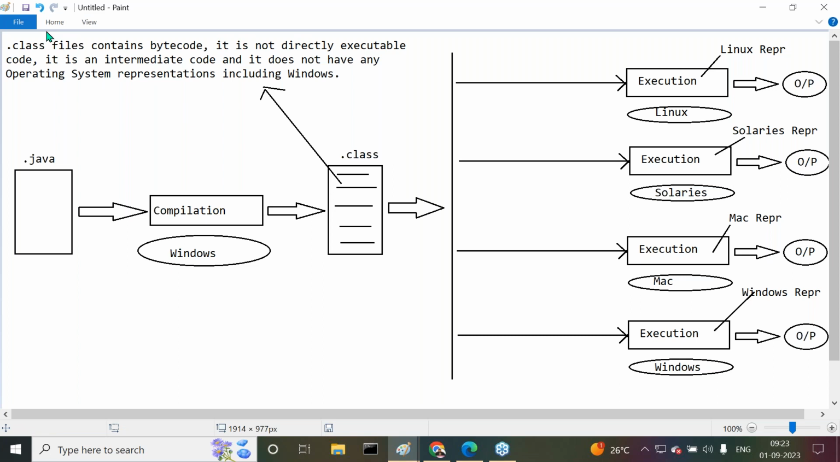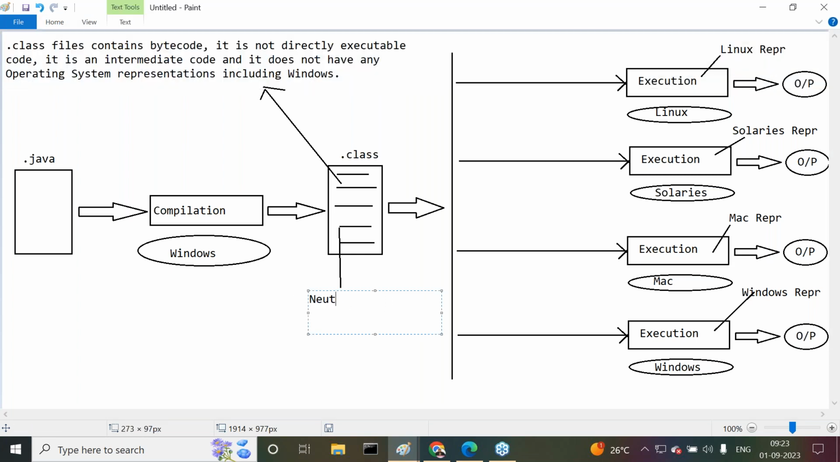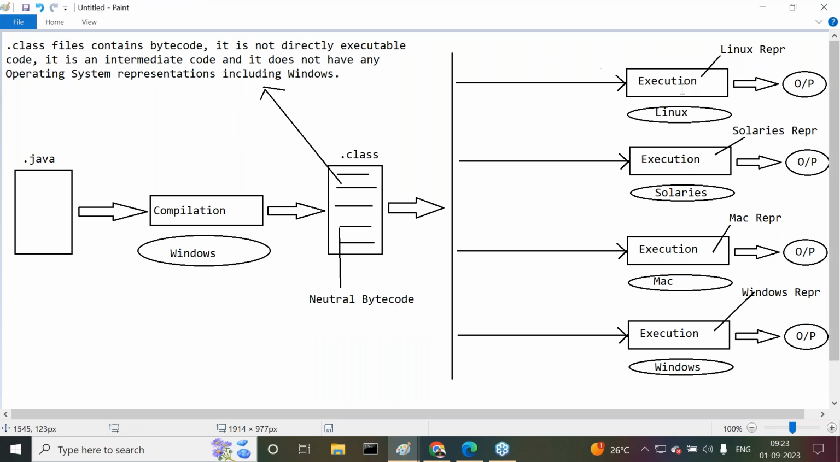Here we are providing what representations? No, neutral bytecodes. What I'm telling you is neutral bytecodes. It doesn't have any operating system representations. It is a neutral bytecode. Now tell me, if I give this neutral bytecode to the Linux operating system, is it possible for the execution engine to execute our neutral bytecode on the Linux operating system?